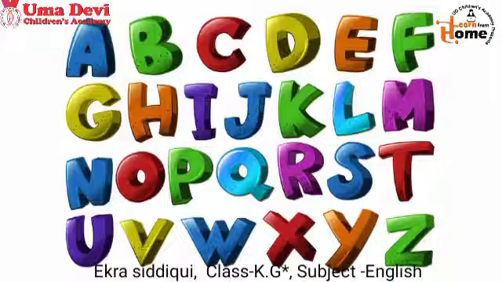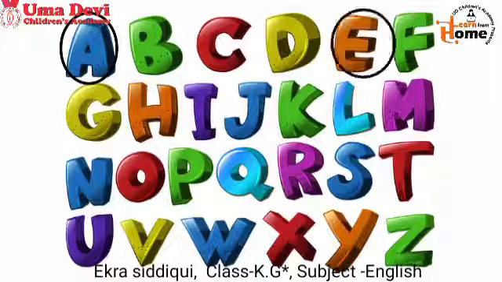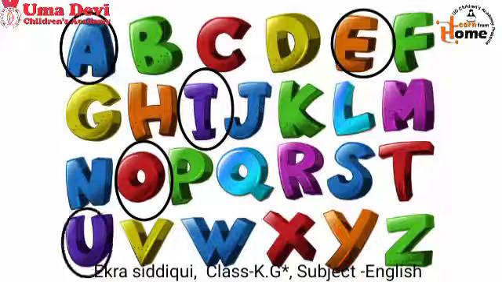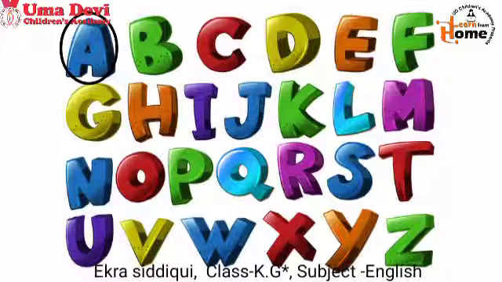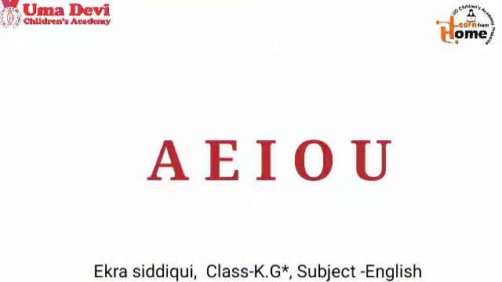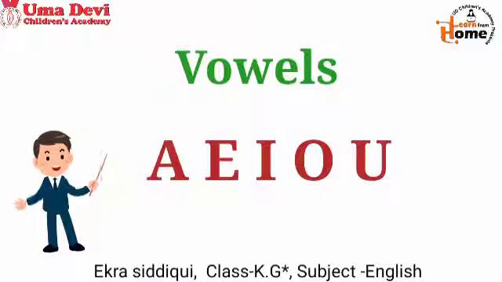So kids, let's find out vowels. A, E, I, O, U. These are 5 magic letters which are also known as vowels because without them we cannot make any meaningful word.